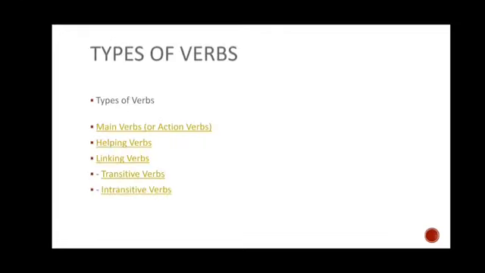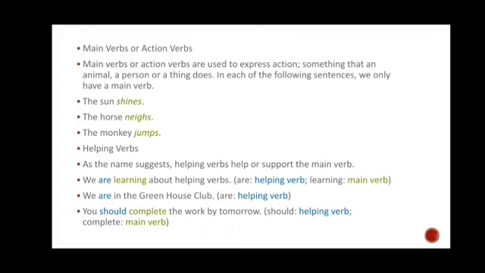Now, types of verbs. The question arises: how many types of verbs are there? So, see: main verbs, or action verbs, helping verbs, or you can say auxiliaries, linking verbs, the verbs that make the link between the sentences, and transitive verbs or intransitive verbs. Now, one by one, I want to describe these types of verbs. At first, I want to discuss the main verb. What is a main verb, or you can say an action verb? Action means the verb which is presenting the action of the subject.